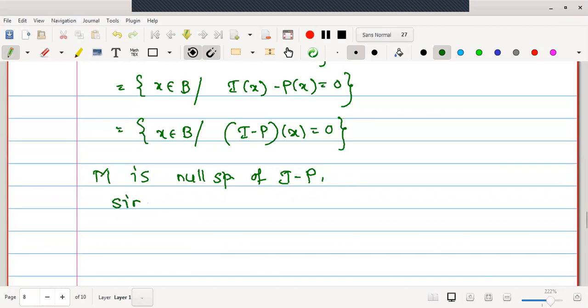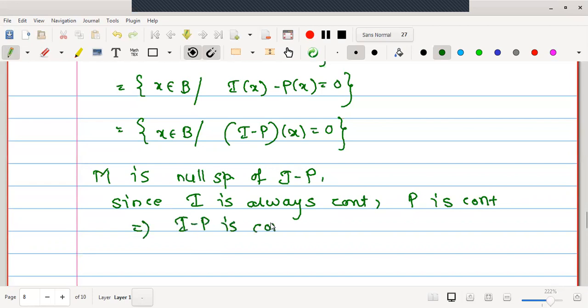Since identity is always continuous and P is continuous, I minus P is continuous. Hence one can say that the null space of I minus P is closed.